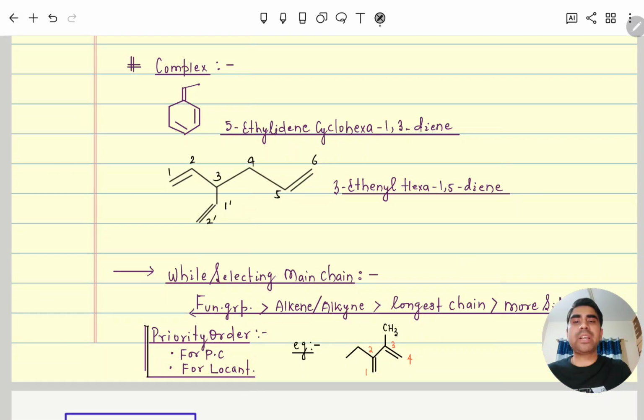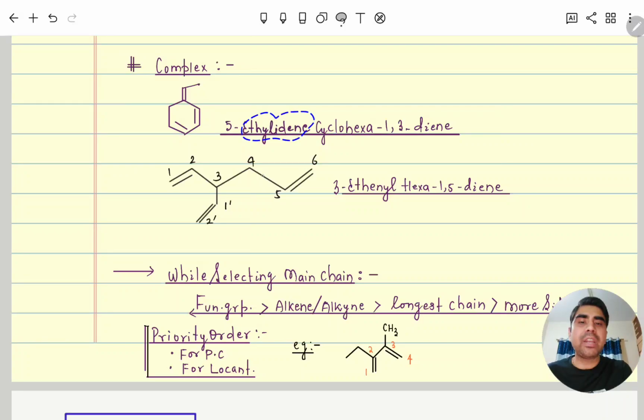Next coming to complex. In complex, if a double bond is directly connected to the main chain, it means this double bond contributes 50% to the main chain and 50% to the side chain also. In that, the suffix we will add is idene. So here you can see 1, 2, 3, 4, 5. So at 5 what is there? Ethylidene, 2 carbon.